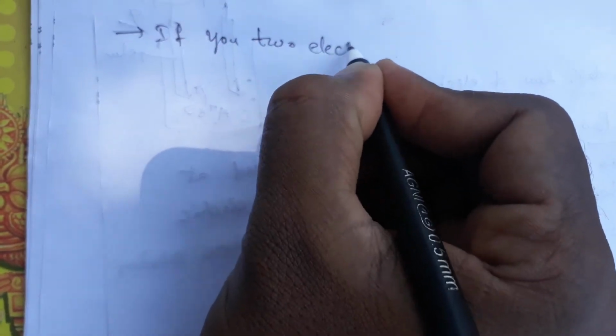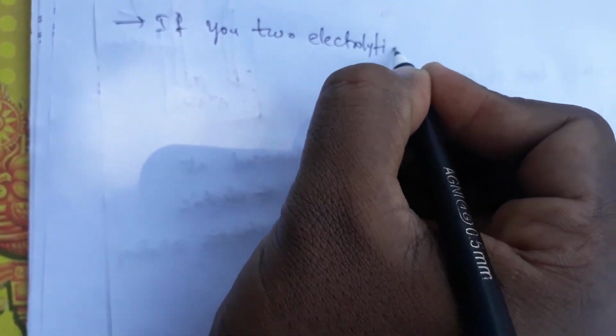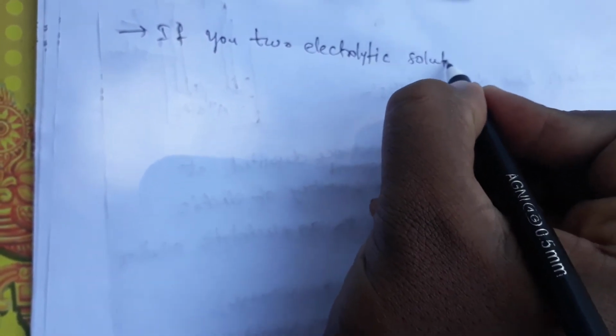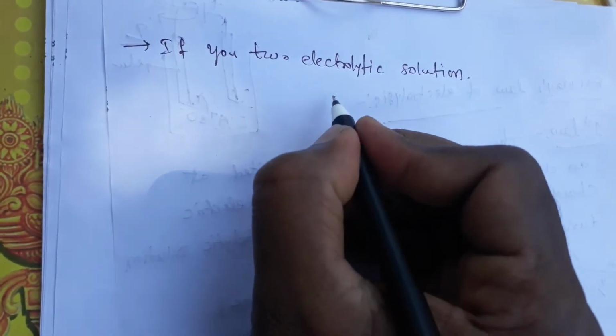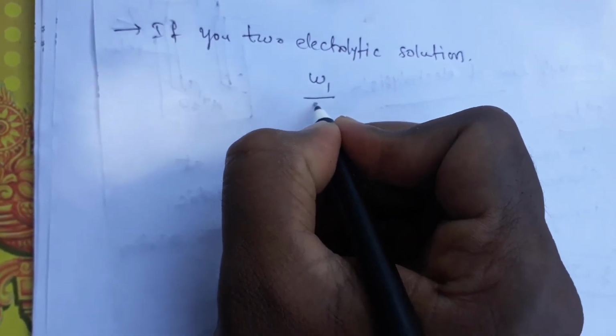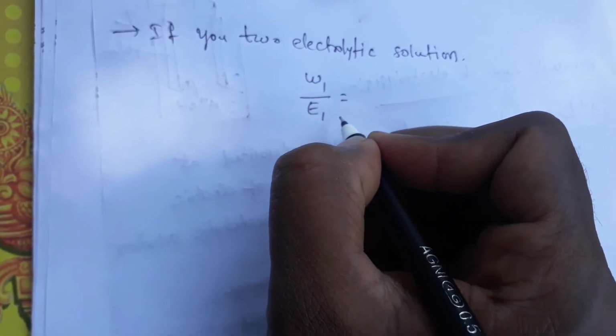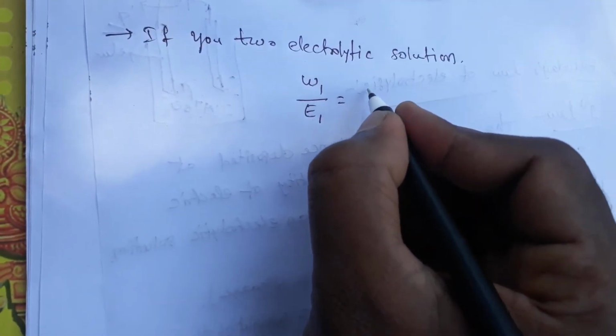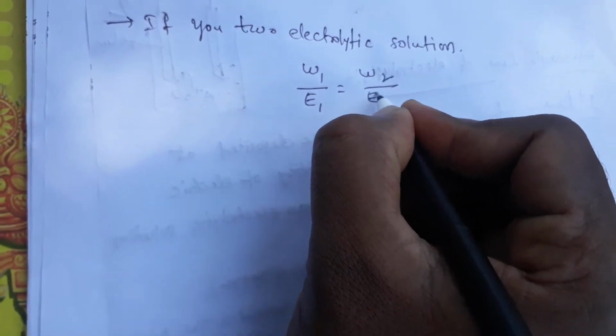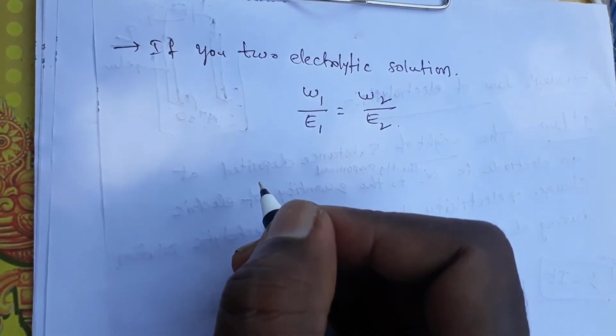If you take two electrolytic solutions, the weight of the deposited substance from solution 1 divided by its equivalent weight is equal to the weight of the substance from the other solution divided by its equivalent weight.